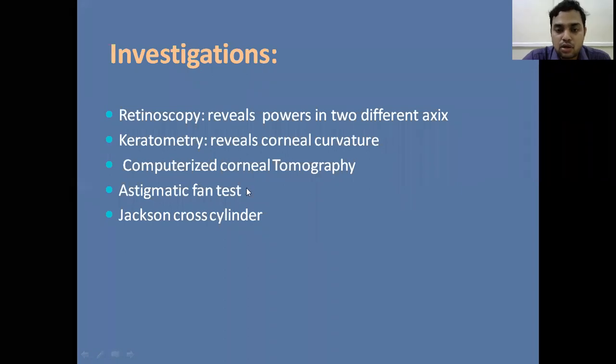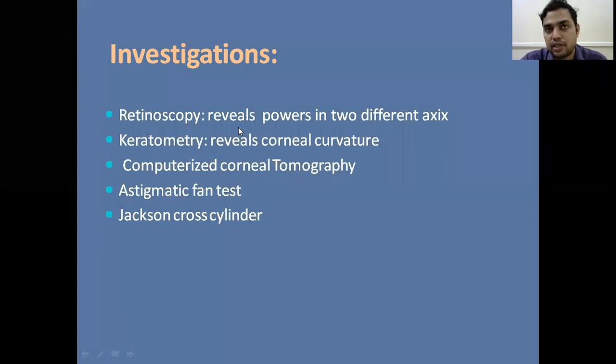And computerized corneal tomography. This is a software-based instrument which completely scans the cornea and gives complete details about the shape, curvature, and thickness of the cornea.